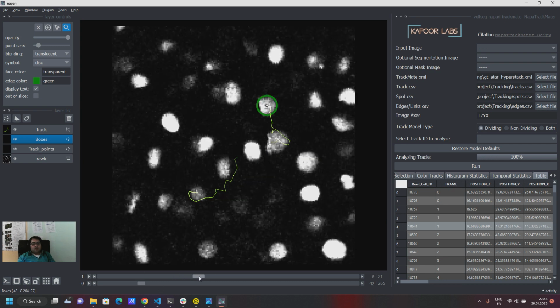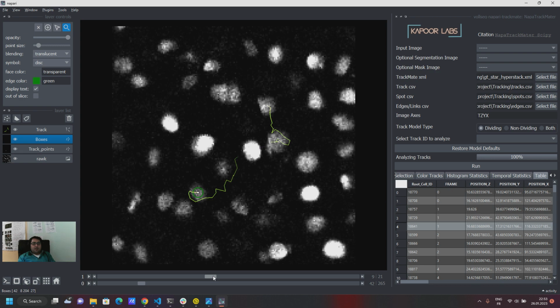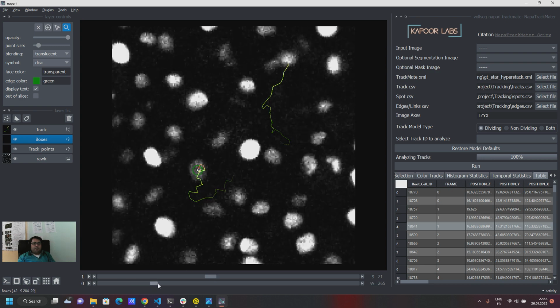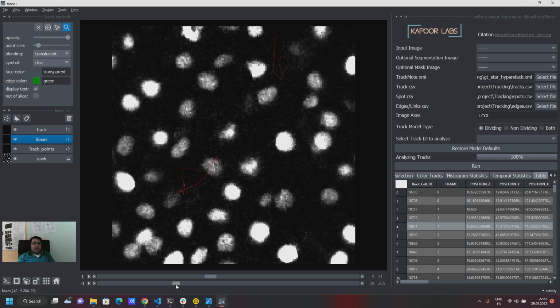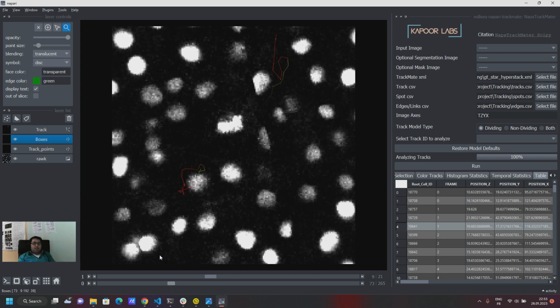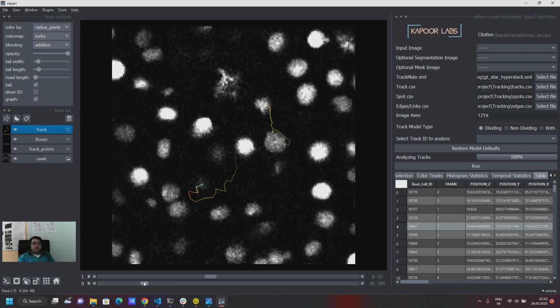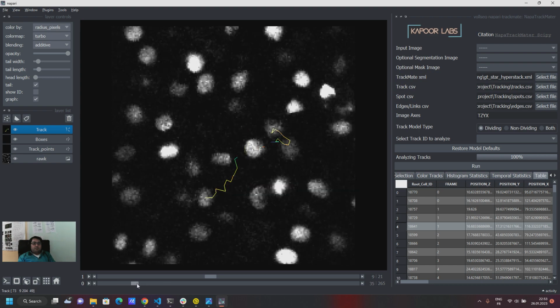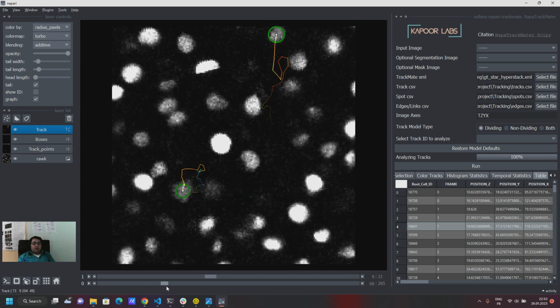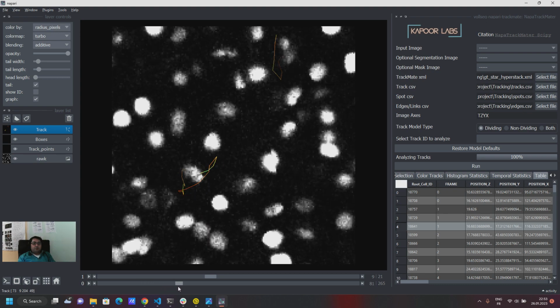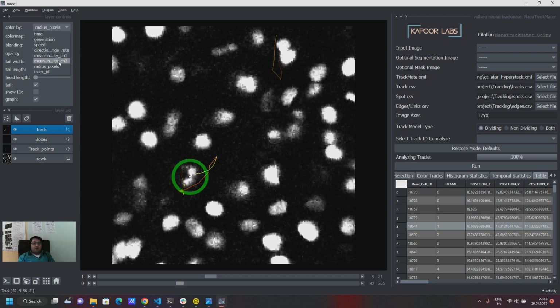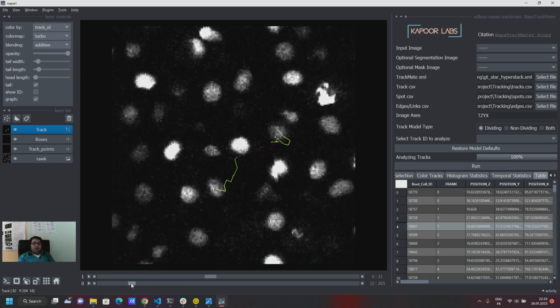Or I say I don't want to see it out of slice. In this case, it means it is only drawing this box where it actually appears in that particular Z slice, right? But it's showing you the lines which are the tracks. And now a nice feature is that you can change the color of your track based upon the radius in pixels. For example, this is the radius in pixel size of your cell, and you can color the track with that particular attribute, or with any other attribute like speed, for example, or by default it is track ID, and then you will get this kind of colors of your track.